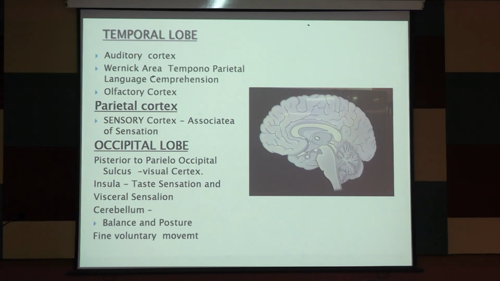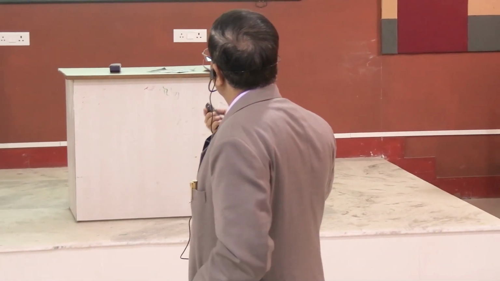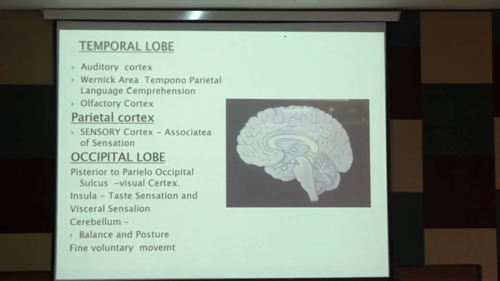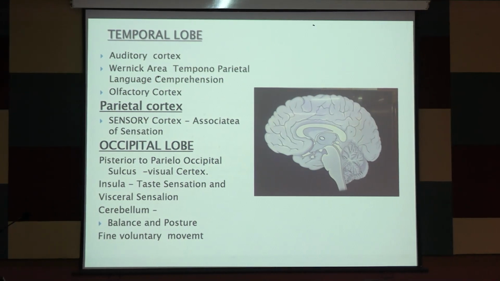The temporal lobe and parietal lobe are also responsible for the field of vision. In a temporal lobe lesion you will get an upper quadrantic homonymous hemianopia. I have discussed this; it is a field defect. On the other hand, a lesion in the parietal lobe gives a lower quadrantic homonymous hemianopia.